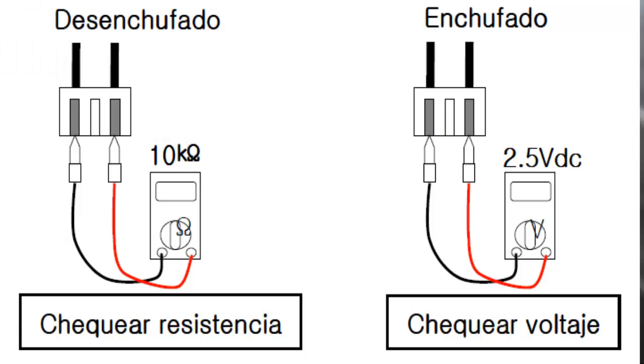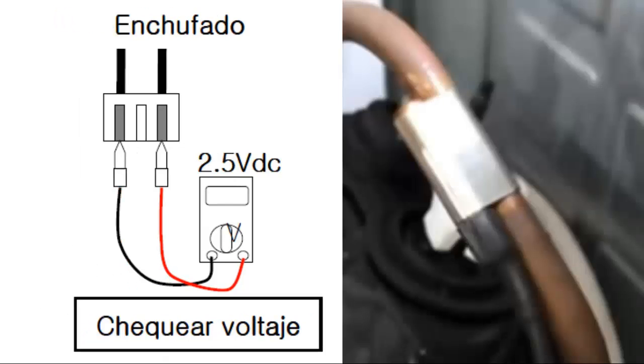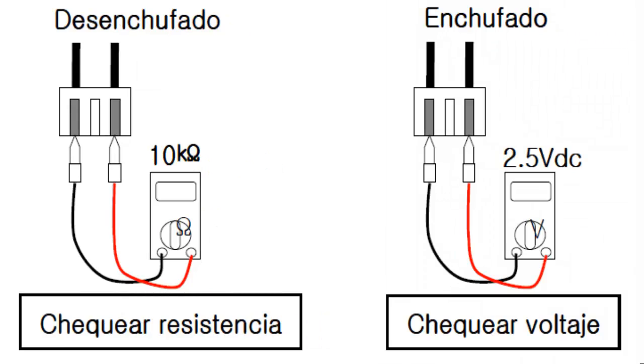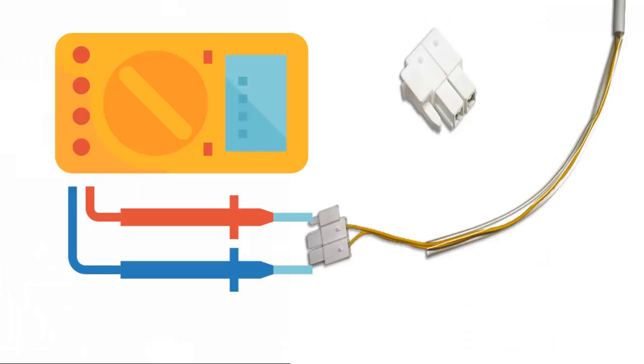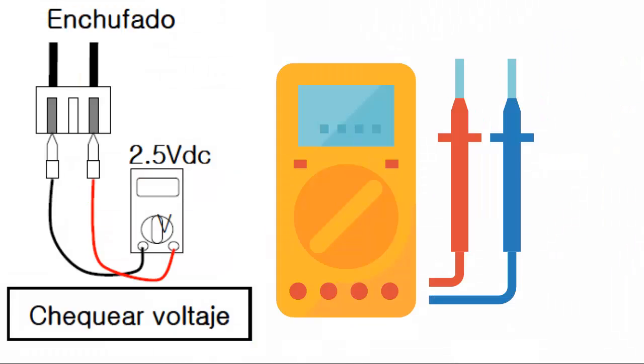4. Check the status of the temperature sensor responsible for sending the signal to the module. Use a multimeter to check the sensor's resistance, ensuring it is never zero or infinite. Also, check the voltage supply of the sensor while connected, which should be 2.5 volts during operation.